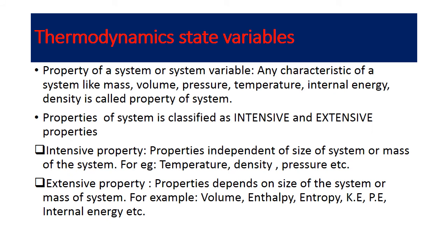Now we will learn the concept of thermodynamic state variables, or the properties of a system. A property of a system, or a system variable, is a characteristic of a system like mass, volume, pressure, temperature, internal energy, density. So these properties of the system we classify into two types: intensive and extensive properties.